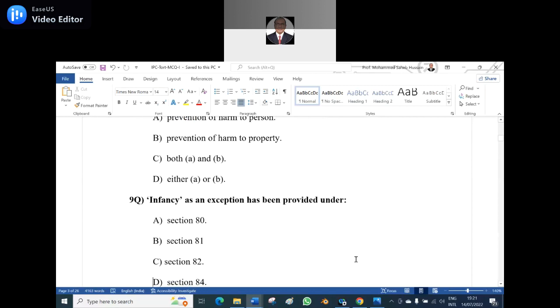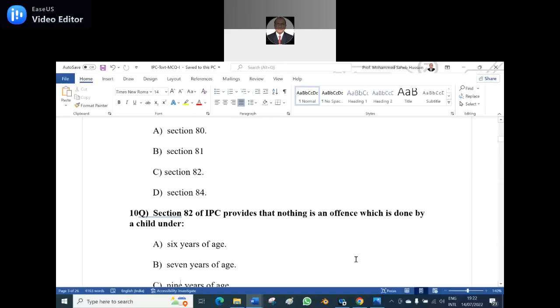Next, ninth question. Infancy as an exception has been provided under dash. Under which section? By virtue of which section? A, Section 80, B, Section 81, C, Section 82, D, Section 84. Infancy. The right answer is Section 82. It deals with infancy as an exception, which has been provided under IPC Section 82. That is the right answer for that one.